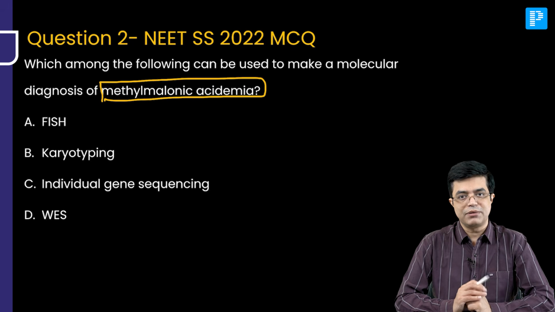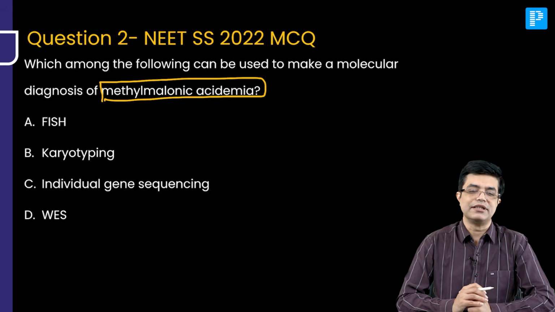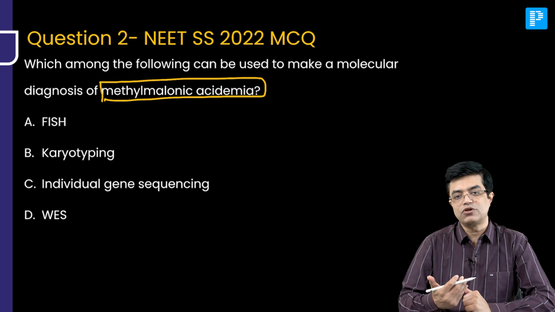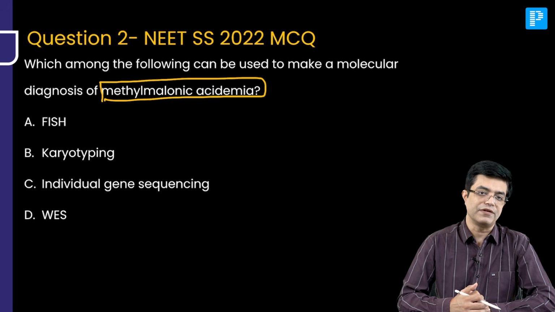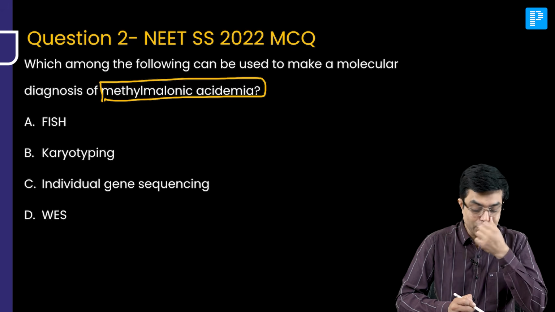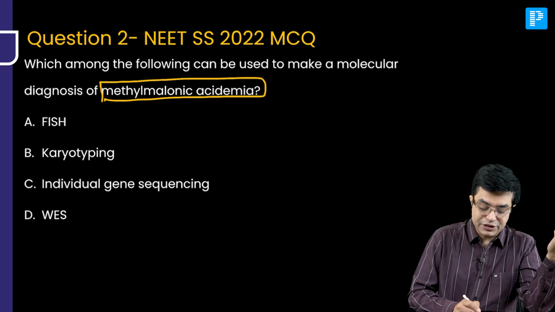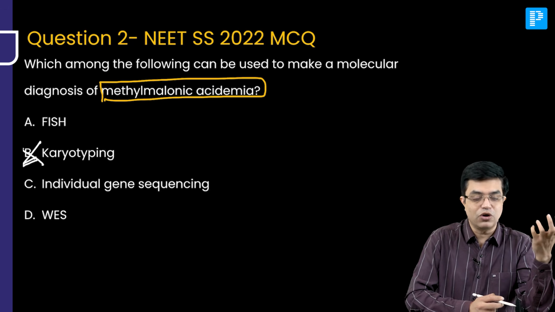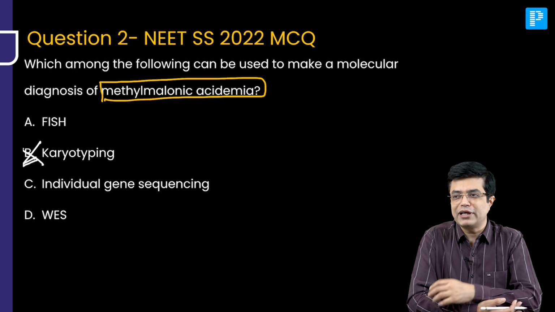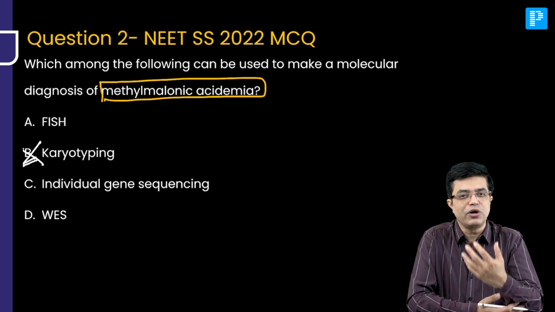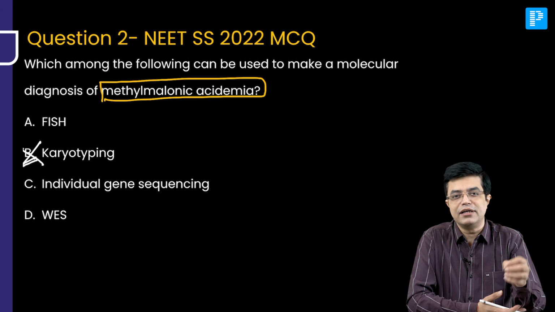Common sense, let us apply. Methylmalonic acidemia is caused due to multiple somatic gene mutations and polymorphism. So obviously, karyotyping is not going to be useful in these patients. So karyotyping will not be the answer. Reason? Karyotyping is more useful for aneuploidy screening, where there is an aberrant number of chromosomes.